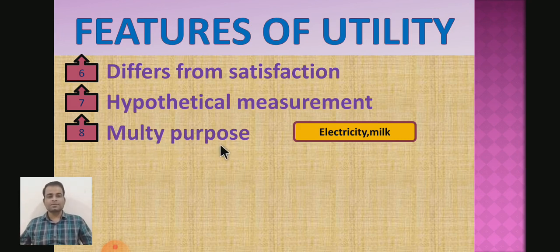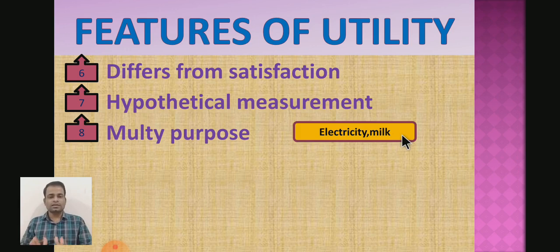Then we may take another example, milk. Milk is a commodity which can be put to several uses. It can be used to make tea, it can be used for drinking, and it can be used to make sweet items also.